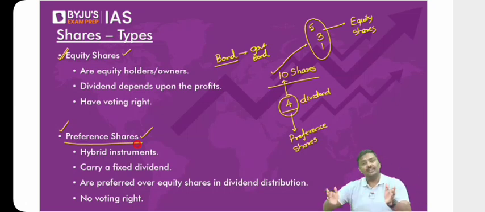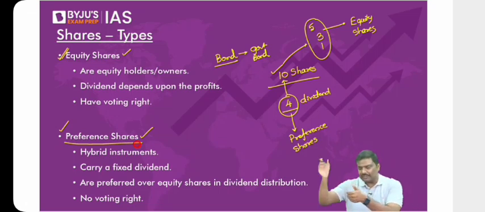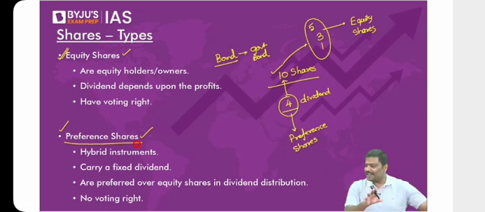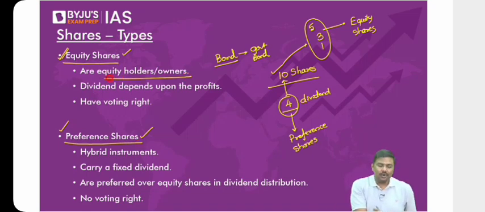There are multiple types of investors in the market. From one investor to another, there will be variation in the risk profile. There will be variation in the demand for interest, the scope of earning profit, etcetera. So that's a basic idea. Equity shares are given to, or basically are referred to as, the equity holders or owners of the company. The dividend will depend upon the profits earned by the company.